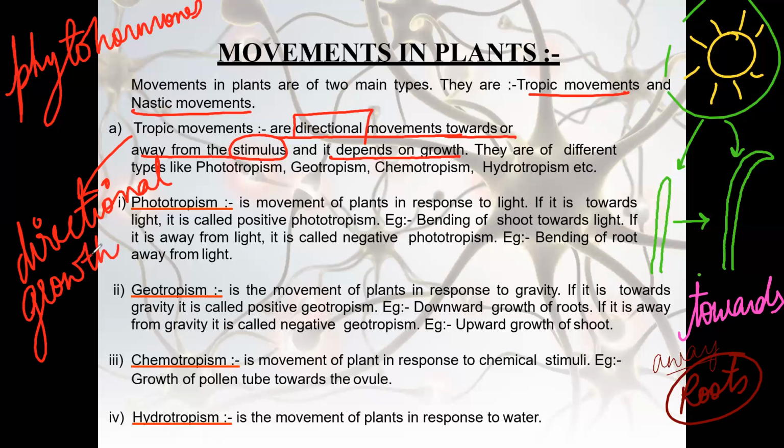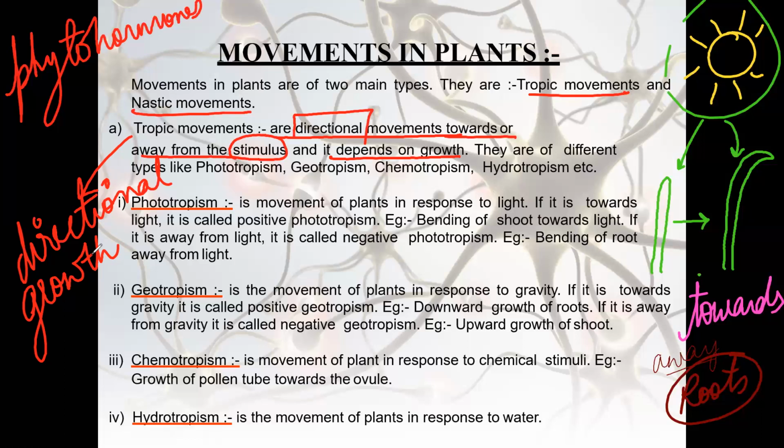All right. Whereas nastic movement, you can see like the movement of sunflower, right? We call it both nastic and tropic movement. In some references you will find it as tropic, whereas in some you will find it as nastic. But another example of nastic movement is the touch-me-not plant. You must have seen this plant.